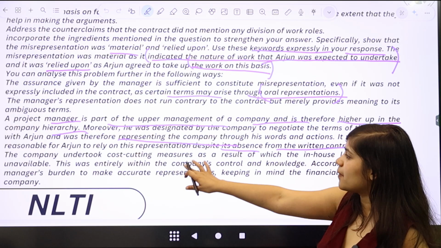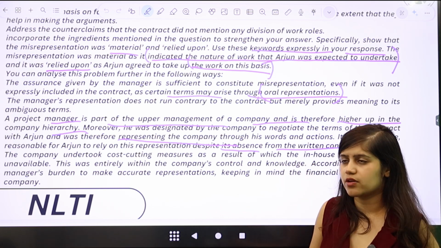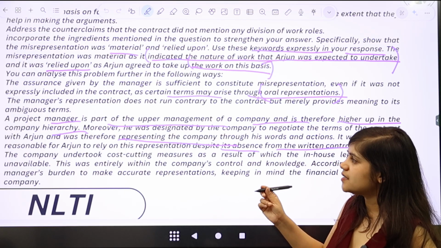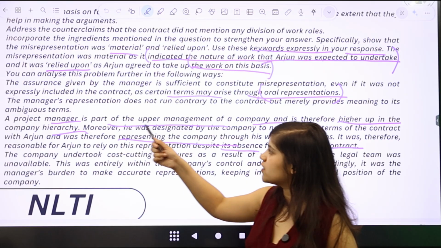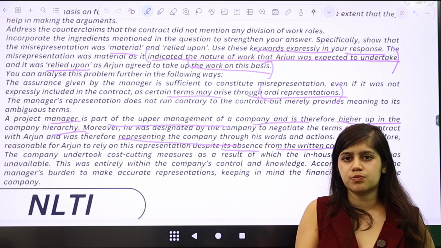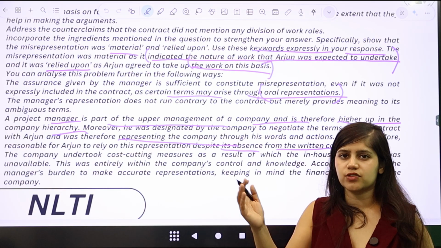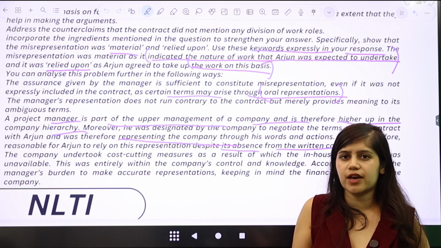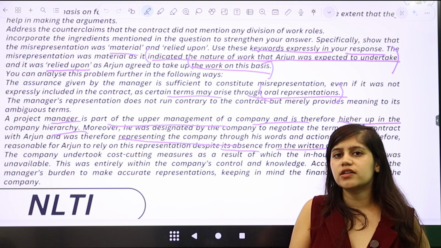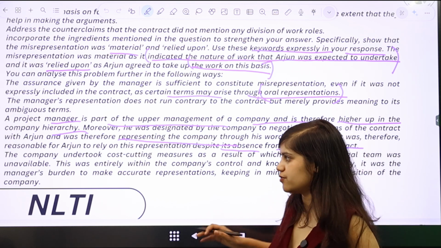That is why another question that comes when we talk about this is that, oh, are we not assuming a lot of things when we are writing this answer? And the response to that is that we are not, which means that if a project manager is part of the upper management of the company, this is not an assumption, right? These are things that we gather from our daily experiences, right? Which means that you're not allowed to assume that the project manager is the head of the company and whatever he says goes. But it's very fair for you to assume that this person holds a position in the upper hierarchy of the company, right? That's not an assumption as long as that assumption is based on daily experiences that you see all around you.